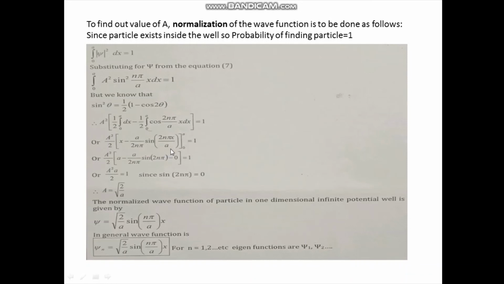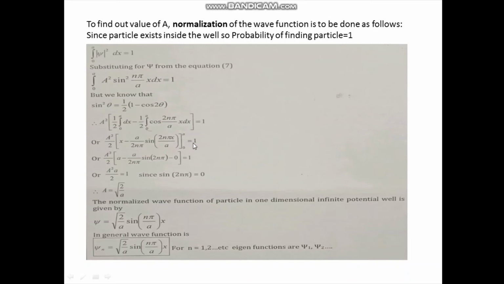If you take it up, it will be inverted, and we get a by 2n pi. So finally I am getting a square by 2 into x minus a by 2n pi into sine of 2n pi by a into x. This is in the limit 0 to a, and this is equal to 1.